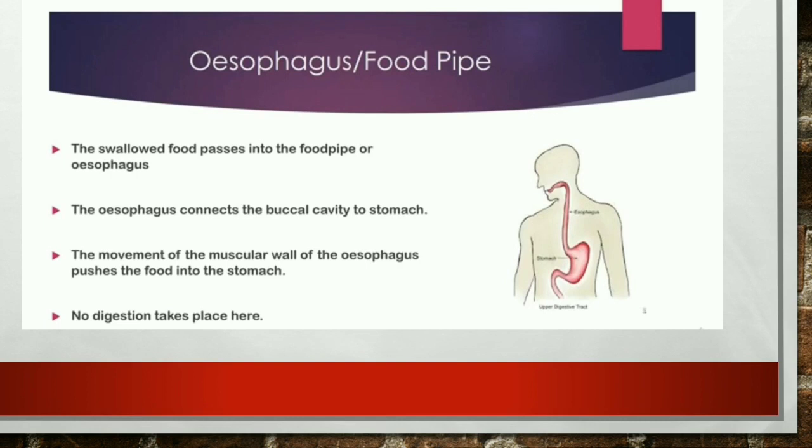So today we will only learn till this. Next day we are going to learn about the other parts: our stomach, small intestine, what happens there, absorption, and the function of villi. We will learn about these things next day. So students, study till the esophagus or food pipe. Read the chapter very carefully. Remember the points I told you. And I will give you the homework. Thank you, students.